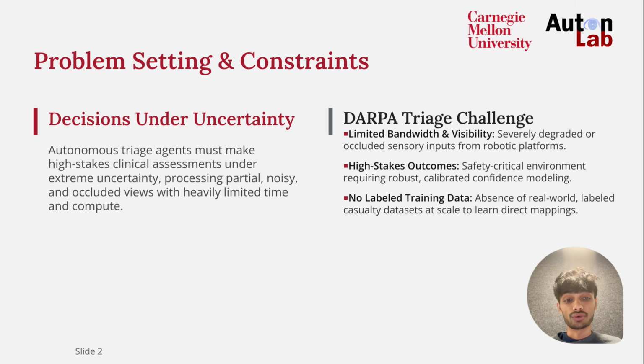The DARPA Triage Challenge is where robot swarms try to detect casualties, and each robot has a vision language model that says something about the casualty. And the challenge is there's limited bandwidth and visibility, and the stakes are high because it's a safety critical environment during triage, and it requires robust modeling. There is no training data for us to learn the actual mapping due to the limited data. And how do we make decisions under such high stakes and uncertainty? That's what motivates our project.